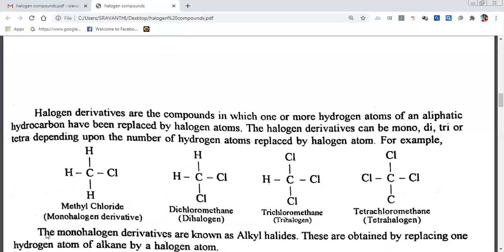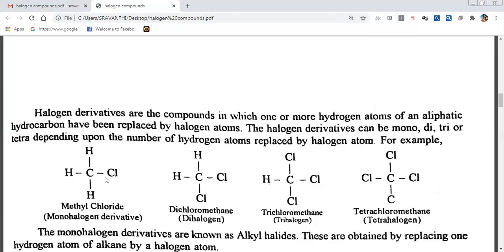The name is methyl chloride: methyl, ethyl, propyl, what we call general alkyl. How do we get alkyl halides? From alkanes. If you replace one of the hydrogens with a halogen, we get an alkyl halide. The monohalogen derivatives are known as alkyl halides. This type of compound is called an alkyl halide.